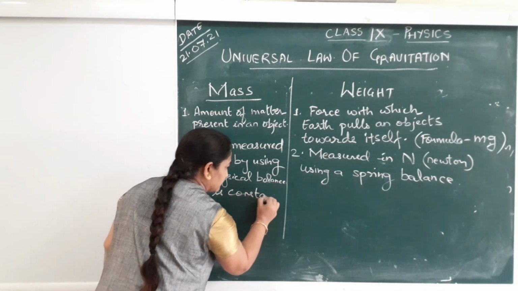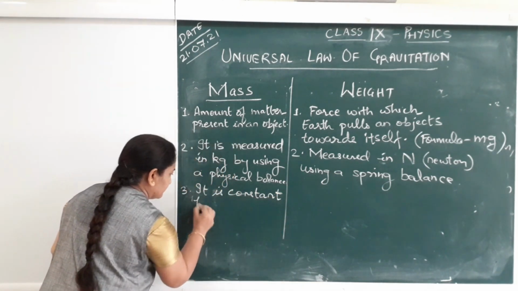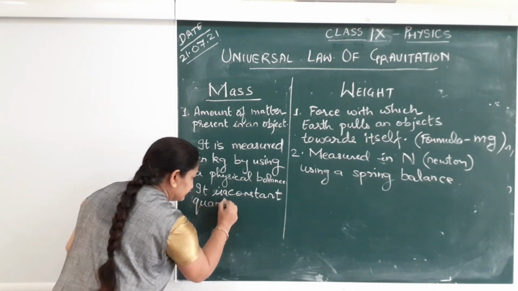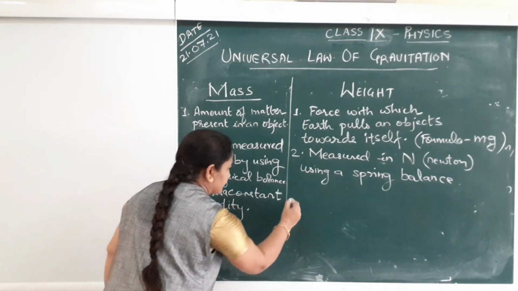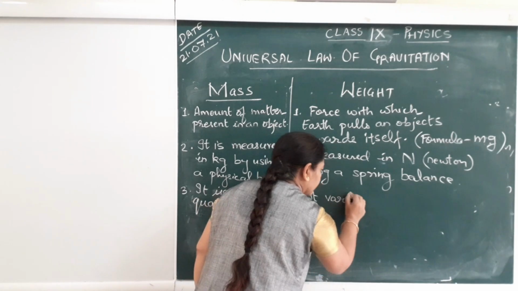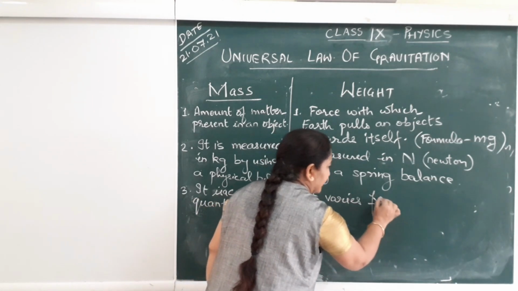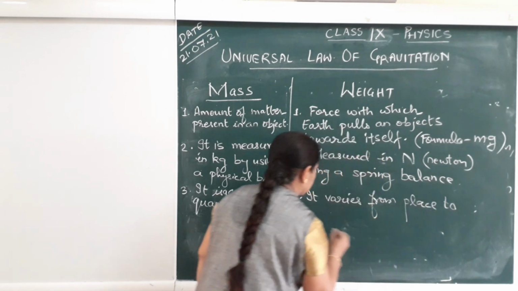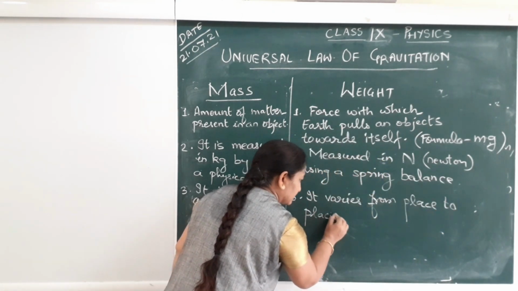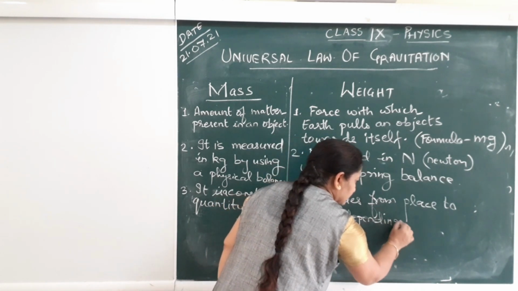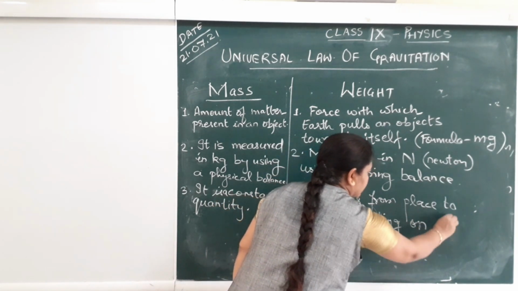Weight varies from place to place depending on g.